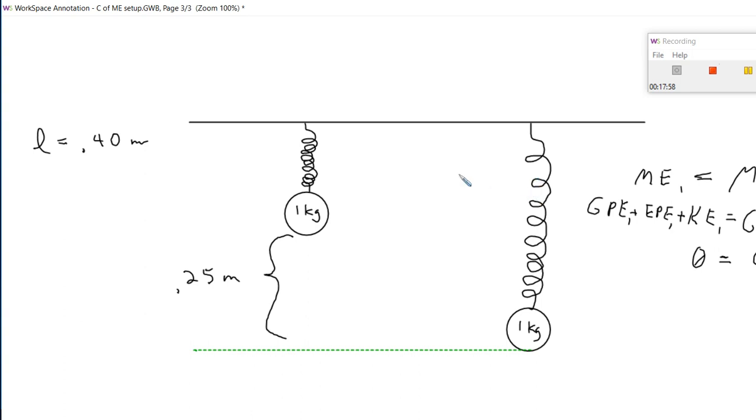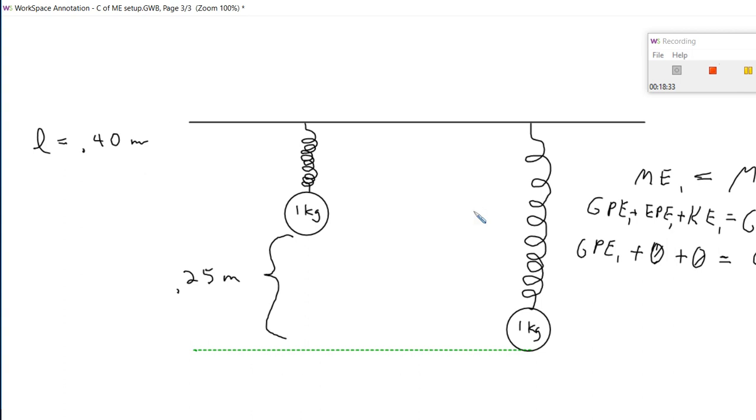Now remember, if the spring is at its relaxed length, then we don't have any elastic potential energy. The only time we have elastic potential energy is when the spring is being stretched or compressed. So we can put the elastic potential energy as 0 at the top, which means that all of our mechanical energy is equal to the gravitational potential energy.